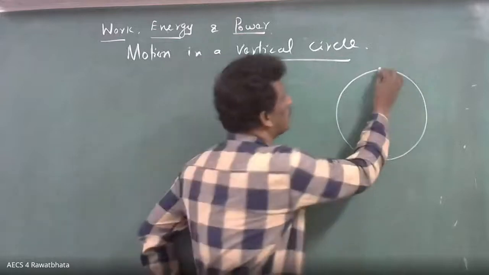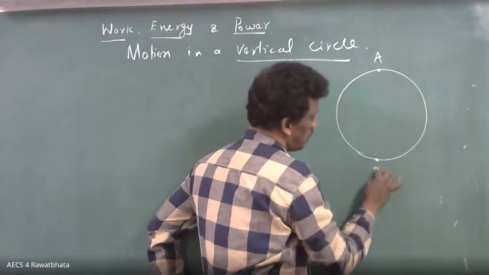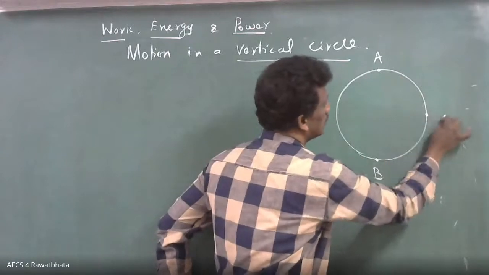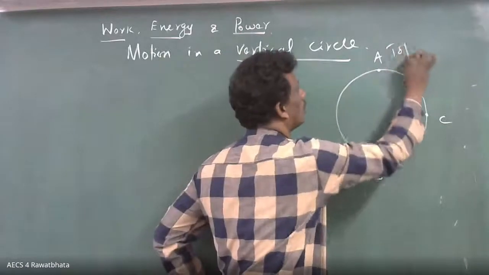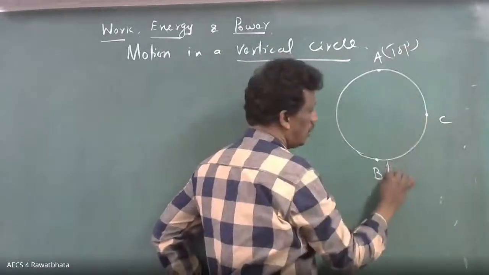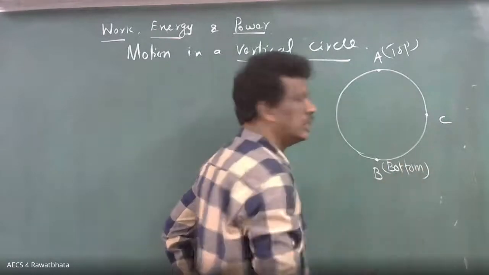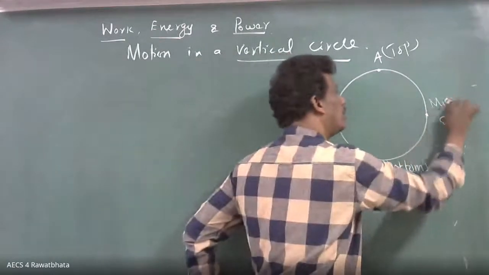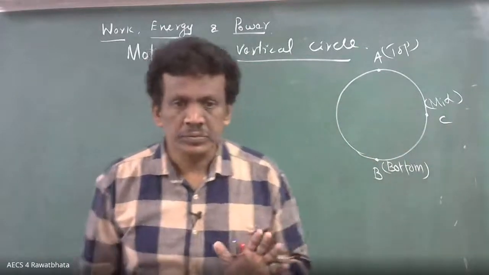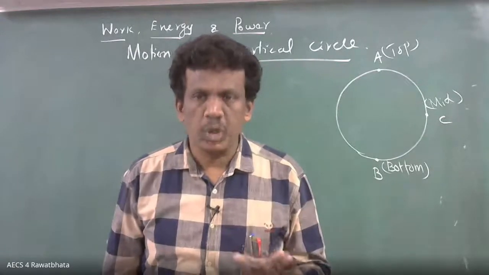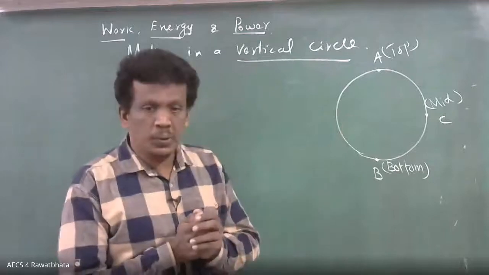In this case, suppose I am taking three different points: A, the topmost point; B, the bottom, lowermost point; and C, the midpoint. I think these three points are clear.